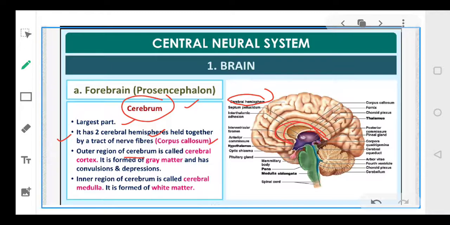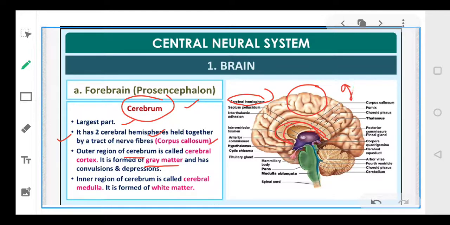जो आपका बाहर का region होता है cerebral hemispheres का, उसको हम cortex कहते हैं, and it is thrown into numerous folds. As you can see in the diagram, you can see that there are number of folds in the outermost region of the cerebrum, and it is called cerebral cortex. Okay, this is called the cerebral cortex, and it is formed of gray matter. Okay, it is referred to as gray matter because of its gray color.